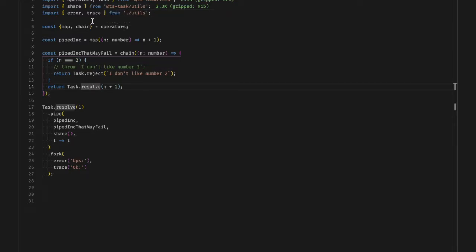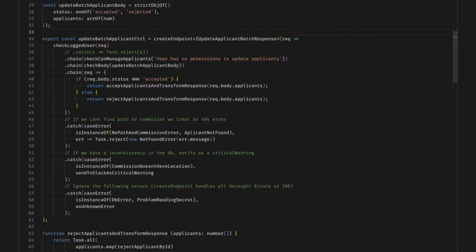For our final section, let's see a real example using our codebase at Akamica. This is a Node microservice in charge to convert a list of applicants into actual students. Sadly, most of the helper functions you'll see here are closed source, but they heavily use tasks, so you'll get an idea of the possibilities.